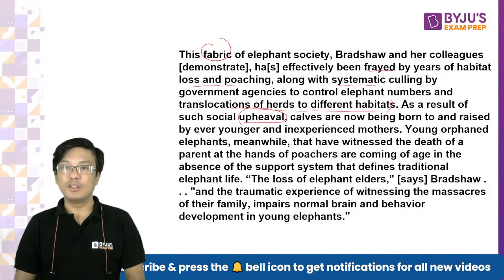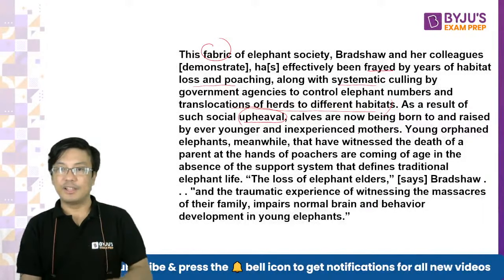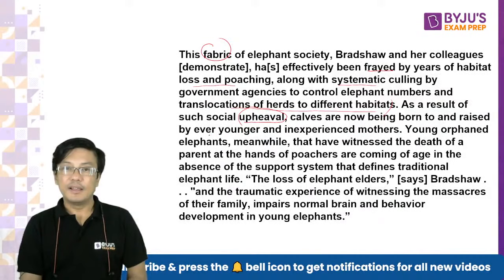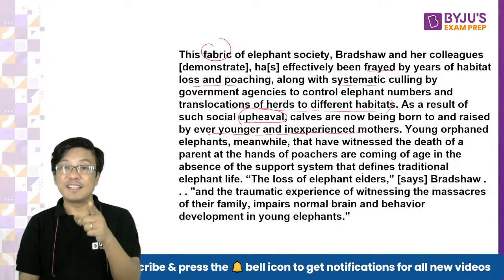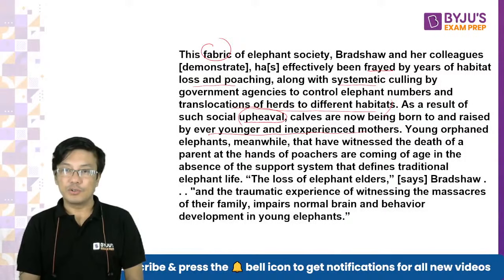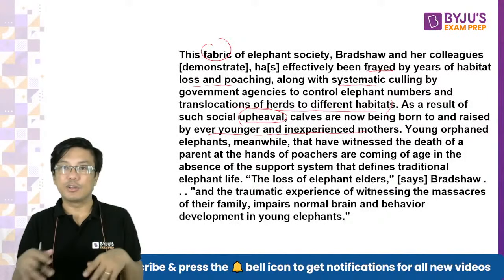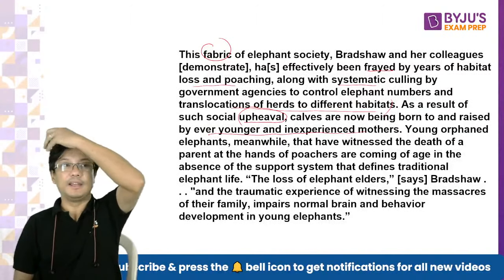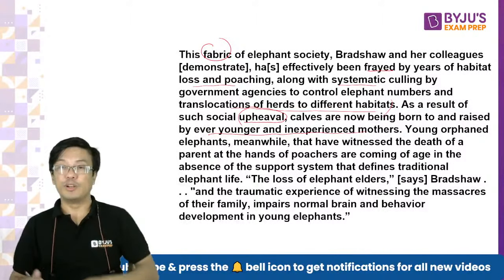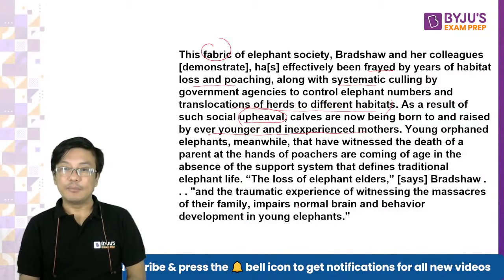So as a result of all these, what is happening? Calves, small calves जो है, they are now raised by younger and inexperienced mothers, right? And they also have experienced the deaths of their family members. So the loss of elephant elders, the youngsters who are growing up are not guided, right? And the traumatic experience of witnessing killing, what has happened because of this?